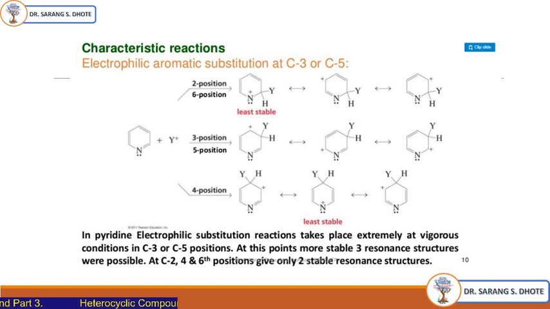Now we can understand this. When you attack on the 2nd or 6th position, there is a formation of nitrogen carrying a positive charge, which is the least stable. This intermediate is very unstable. But when you attack the 3rd or 5th position, the nitrogen does not carry any positive charge, whereas in the 2nd and 4th position, at a particular point, nitrogen carries a positive charge, and due to this the compound is less stable.